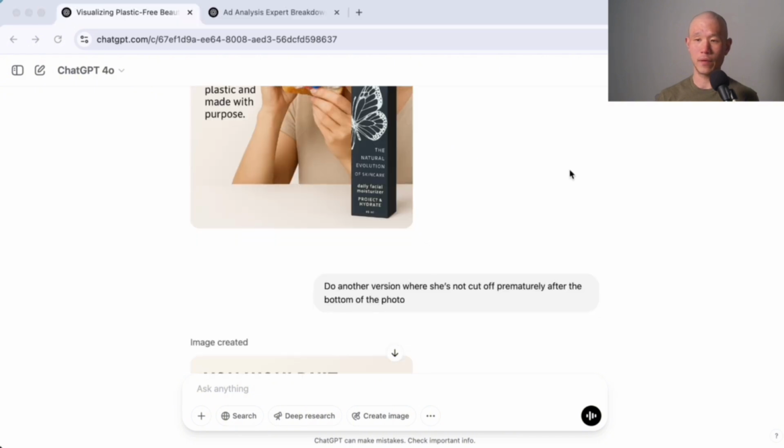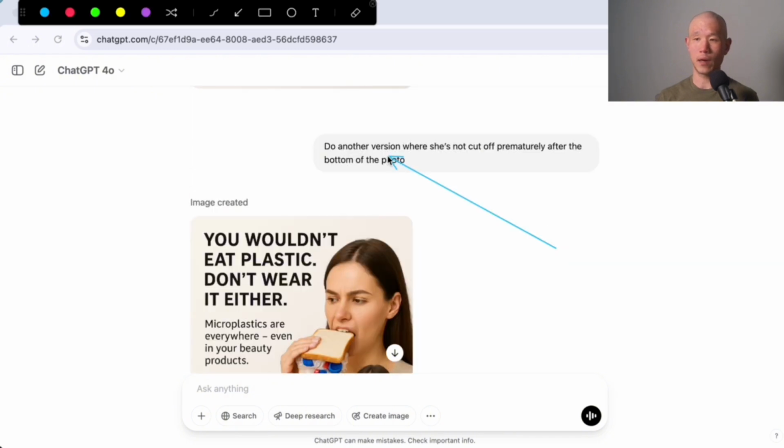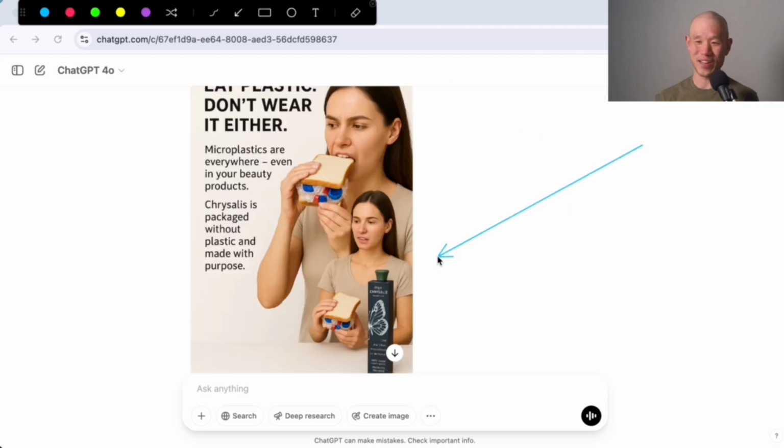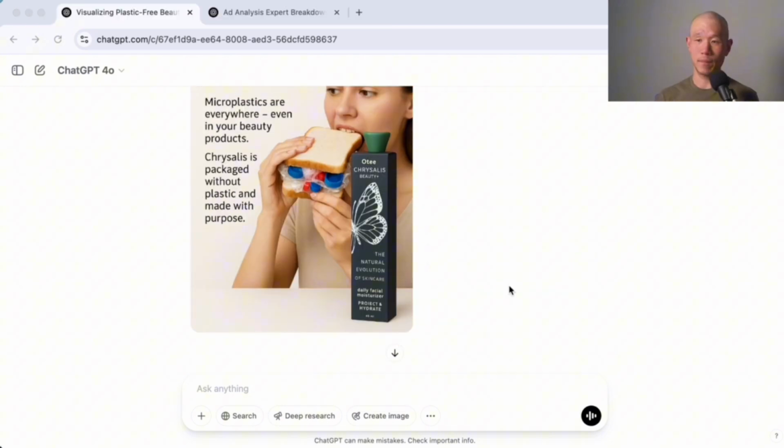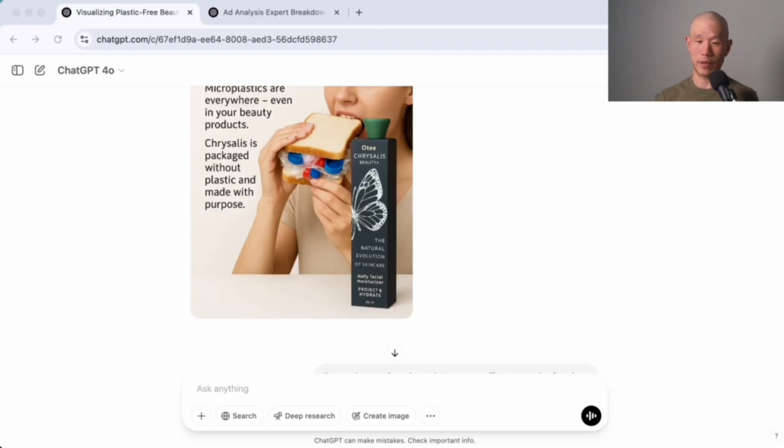And then I tried doing another one where she's not cut off prematurely at the bottom of the photo. It ended up doing something like this, which is kind of funny. It kind of looks like she is on the edge of a table, which is a little bit better. But yeah, it needs a little bit of touching up so that this bottom part isn't cut off, which we could touch up with the designer.